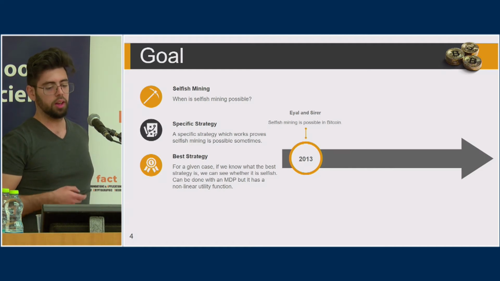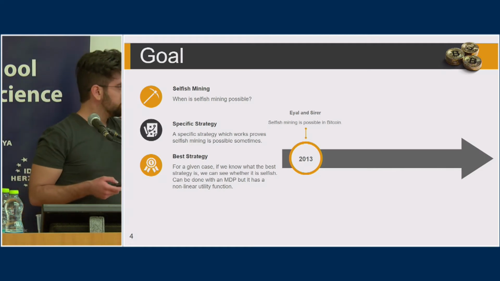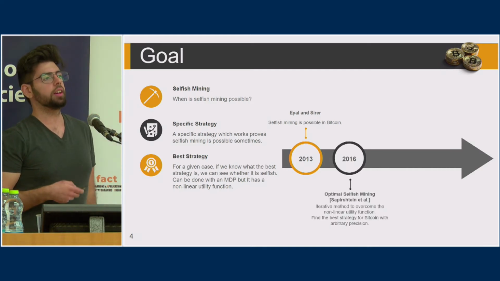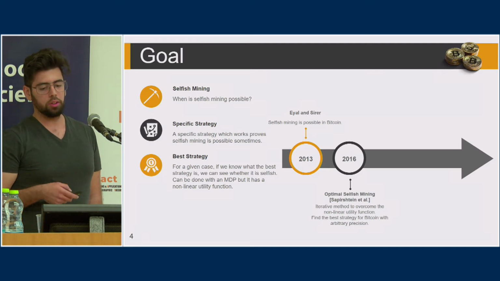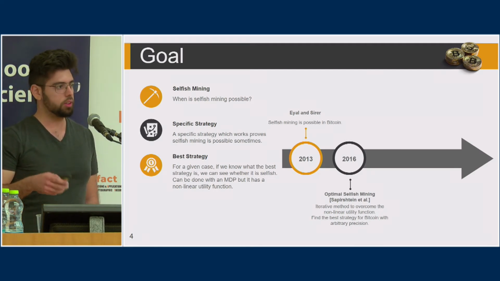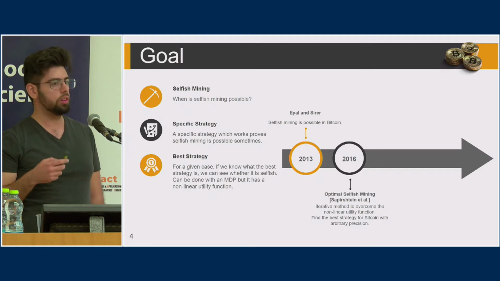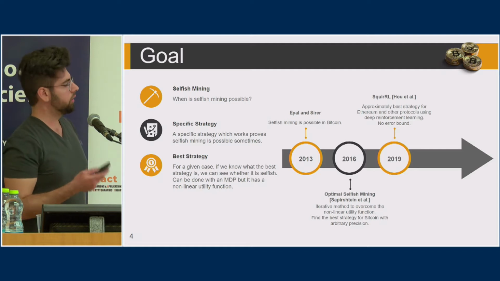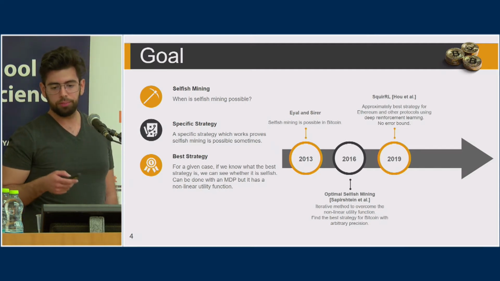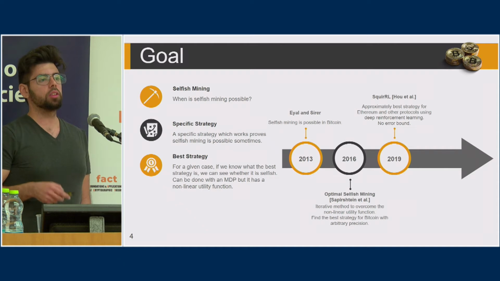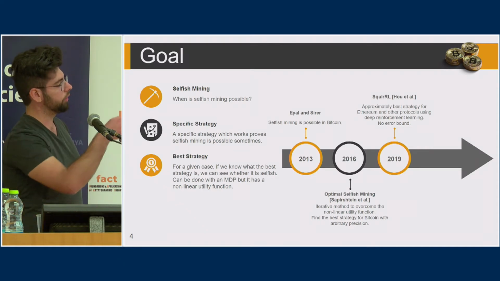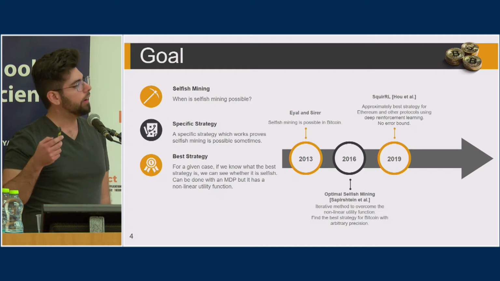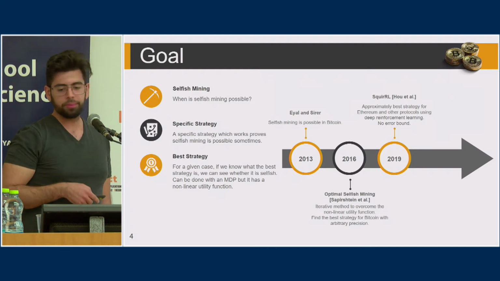But the main issue is that the MDP has a nonlinear utility function. In order to overcome this, a previous work by Sapirshtein et al. manages to design an iterative method where in each stage you solve an MDP, and this method converges to the solution of the original MDP with the nonlinear utility function. Another work which continued this line was a work called SquirRL by Hou et al., and they managed to use deep reinforcement learning in conjunction with the previous method by Sapirshtein in order to recreate the results for Bitcoin.